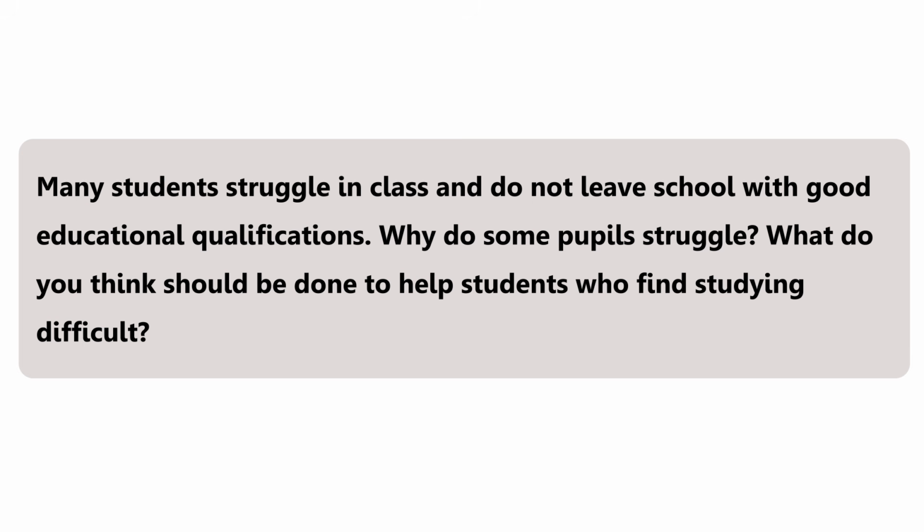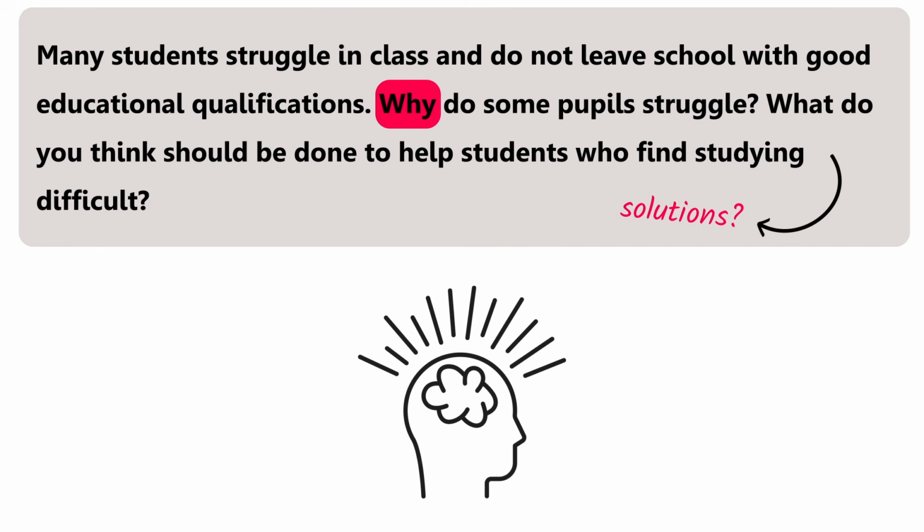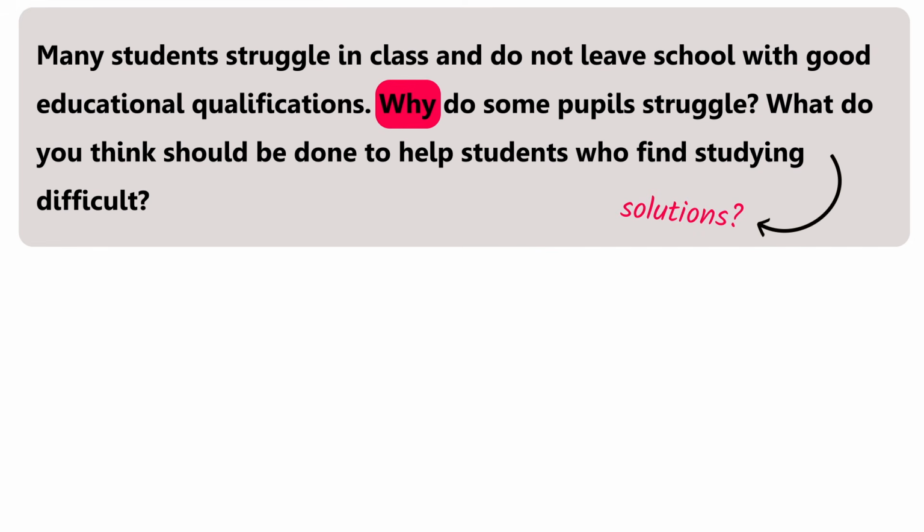So we have to give some reasons why some pupils struggle, and what are some solutions that we can find in order to tackle this problem. All right. So first of all, what we do here is to brainstorm. And brainstorming is like we write why do some pupils struggle? What are the reasons? So there are a couple of reasons.